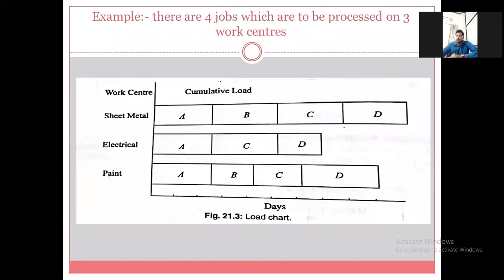Okay, so write down an example. There are four jobs which are to be processed on 3 work centers.